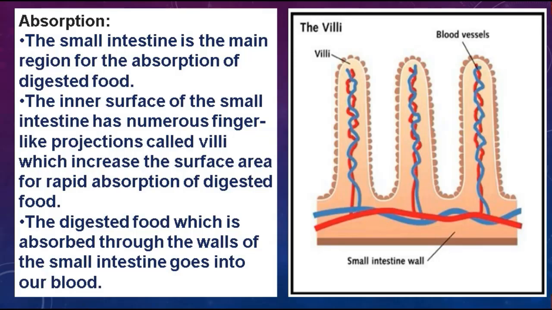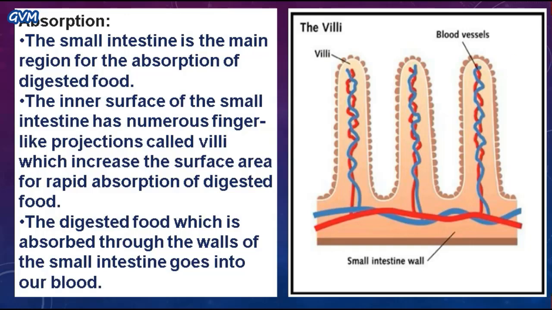During absorption, the digested products are transported into the blood or lymph through the mucous membrane. Students, the small intestine is the main site for the absorption of digested food, as there are many numerous finger-like projections called villi present on the inner surface of the small intestine, that increase its surface area and help it to absorb the digested food rapidly.